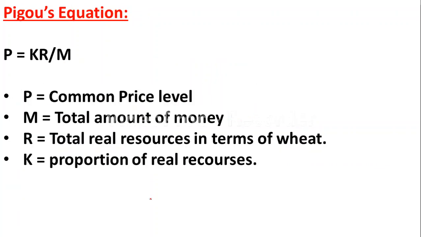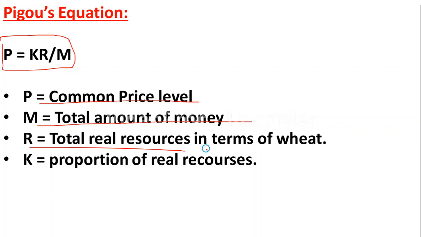Next, let us see Pigou's equation. So Pigou's equation is P is equal to KR divided by M. P is equal to common price level, M is equal to total amount of money, R is equal to total real resources in terms of wheat, K is equal to proportion of real resources.